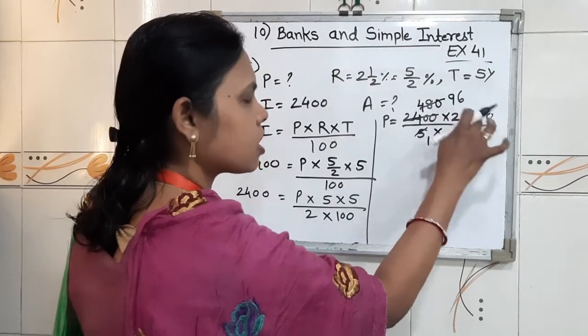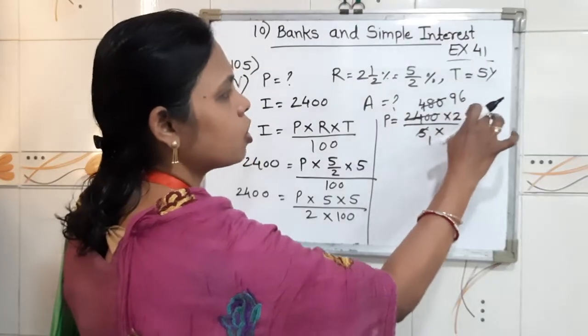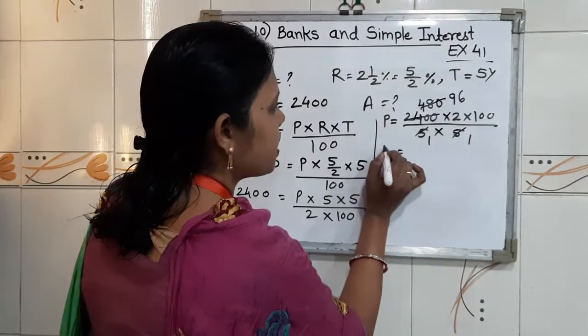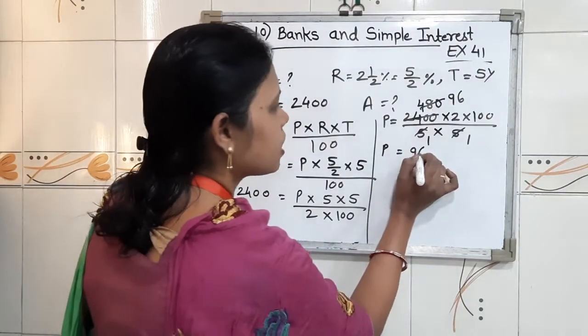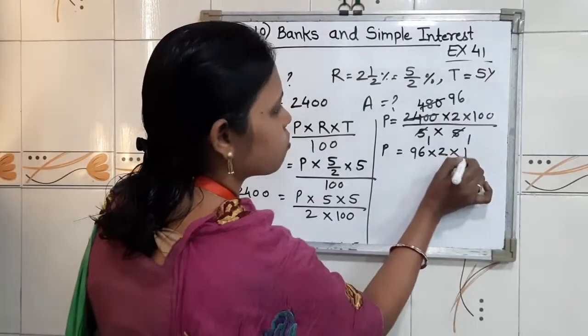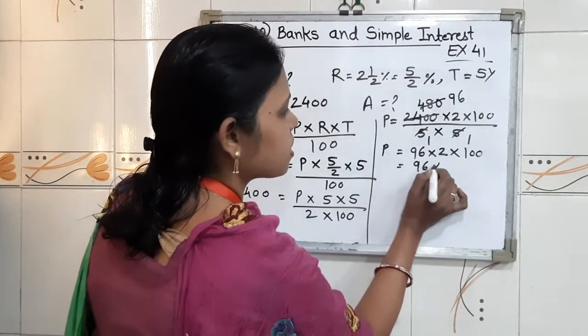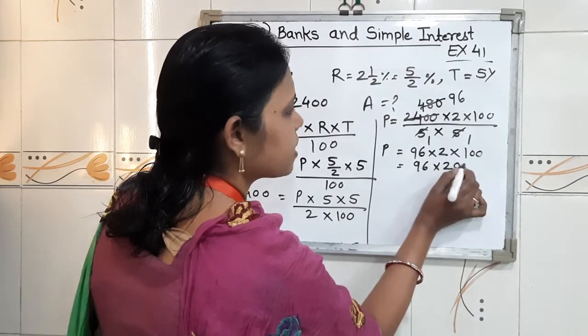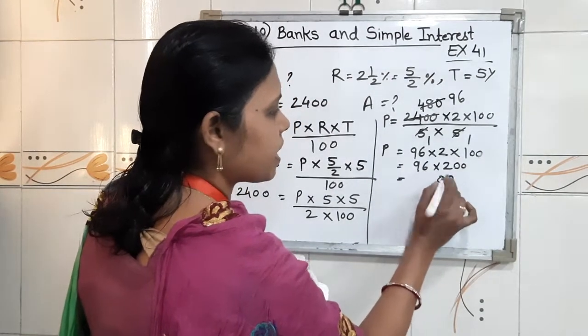After that, what remaining numbers are there? 96 into 2 into 100. P equal to 96. If you want, then you can multiply also. So 2 into 96, and 2 into 100 is 200. After that, 2 6s are 12, 2 9s are 18, plus 1 is 19.